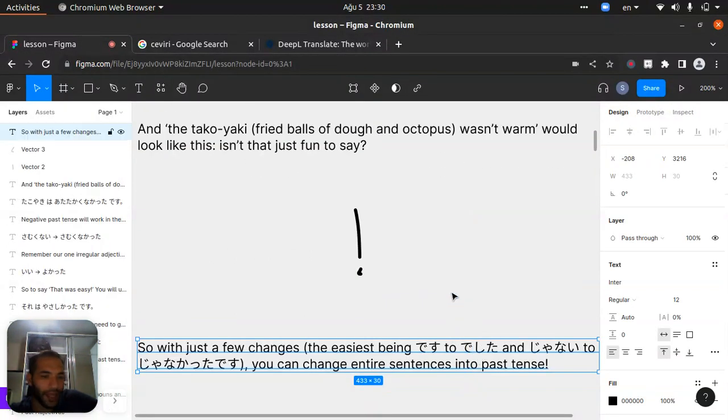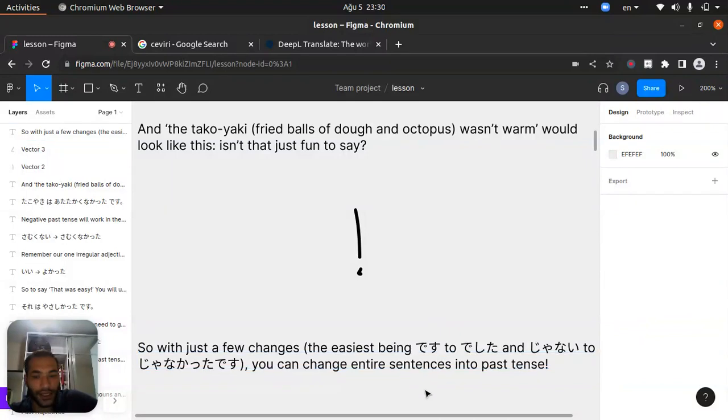That's fun. So with just a few changes, the easiest being desu to deshita, and janai to janakatta, you can change entire sentences into past tense.